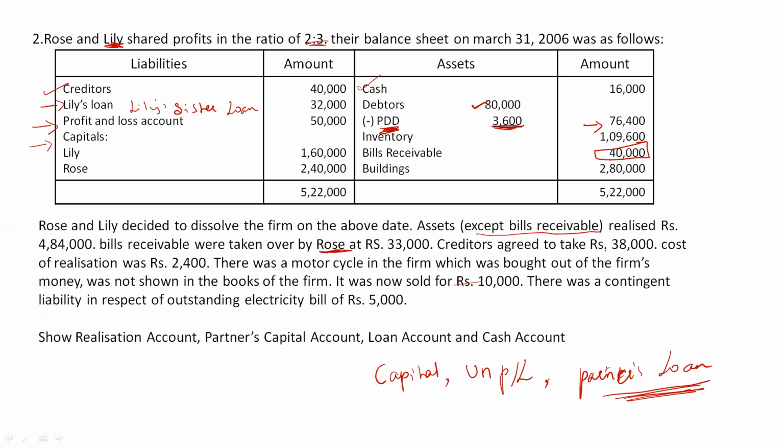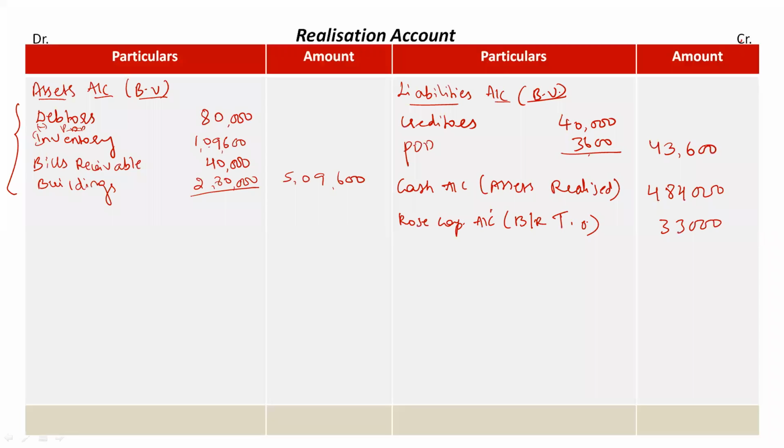Now creditors agreed to take rupees 38,000. So we have creditors as our liabilities, and we are paying off our liabilities. 40,000 rupees we had to pay, but creditors are agreeing only to accept 38,000 rupees. So liabilities book value have been shown in the credit side. So when they are paid off, we will show it in the opposite side as cash account, liabilities paid.